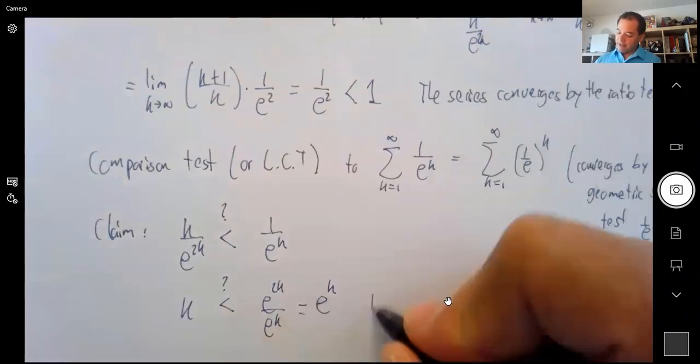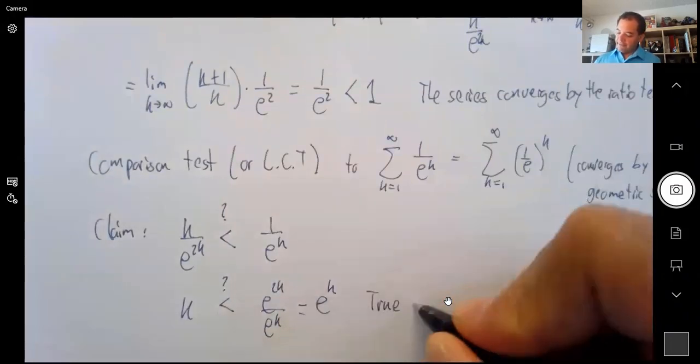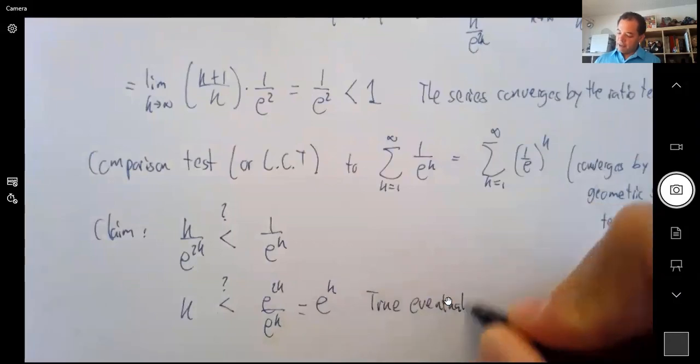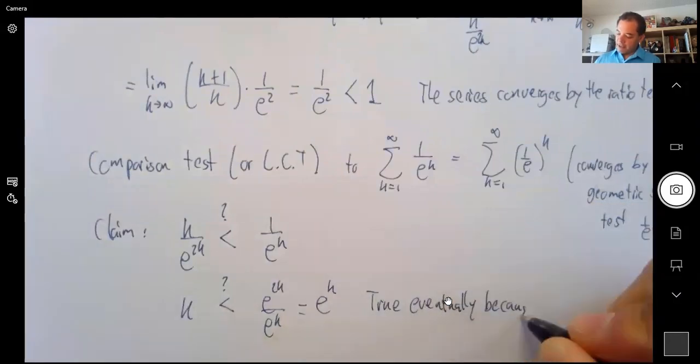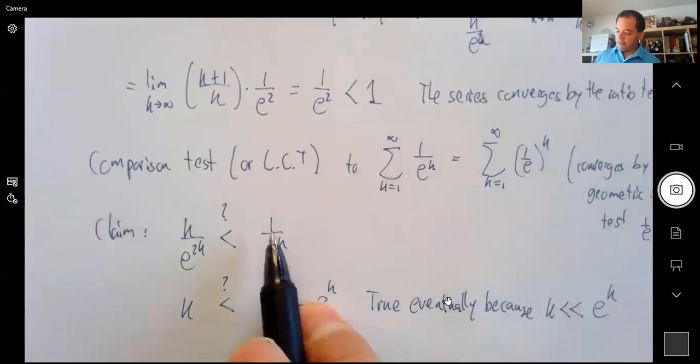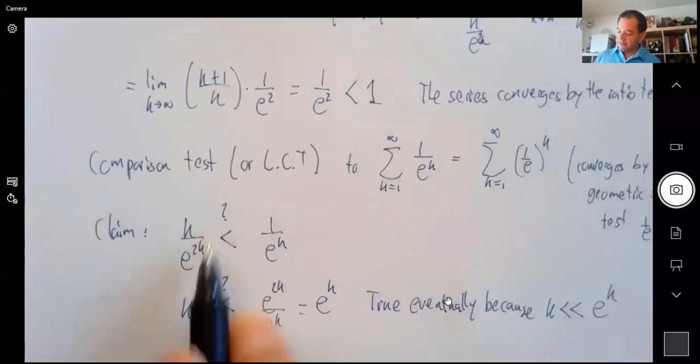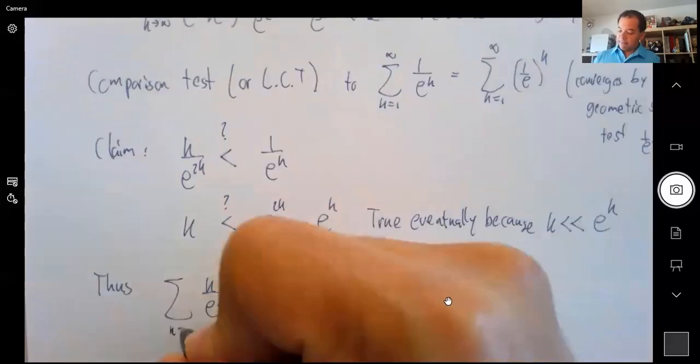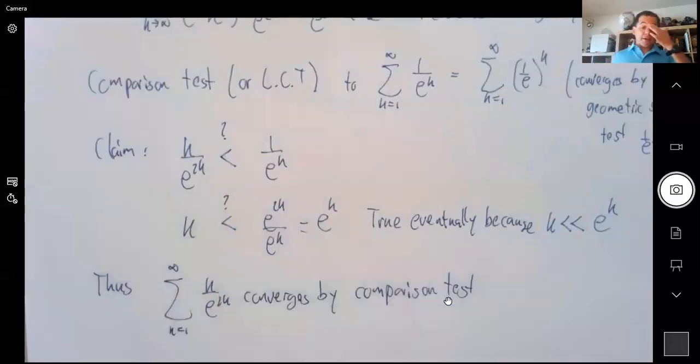So you can write it like this: true eventually, because k grows smaller than e to the k. Any exponential function beats any polynomial. So this one is bigger, and this one converges, means the other one converges. All right? Is that correct? Is that good? Any questions so far?